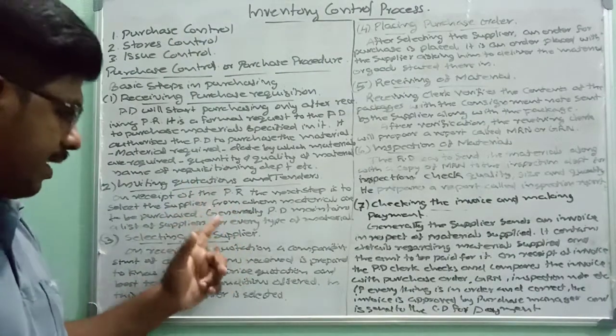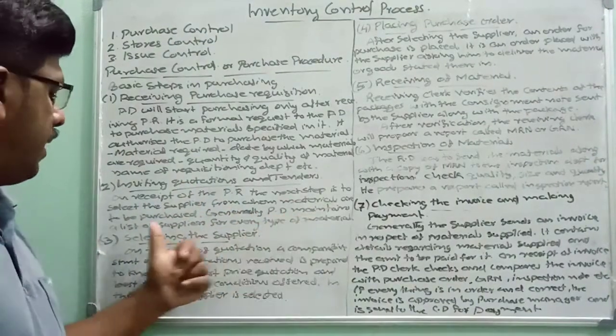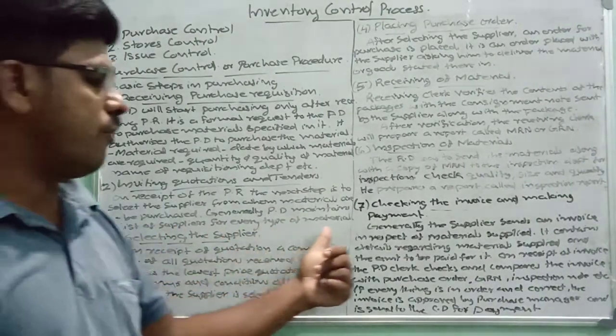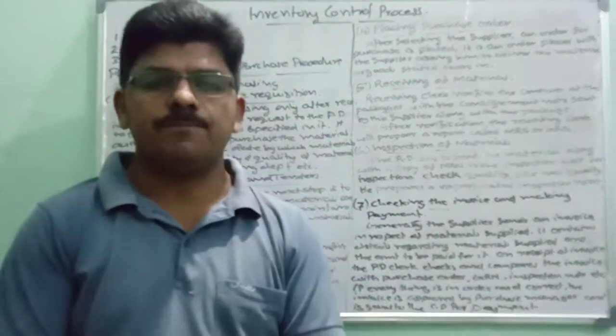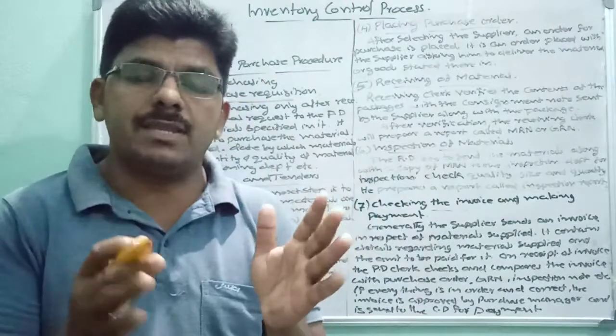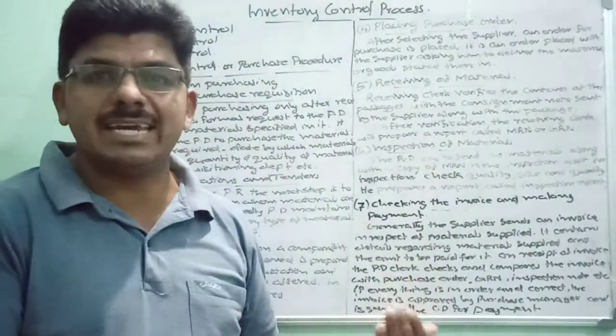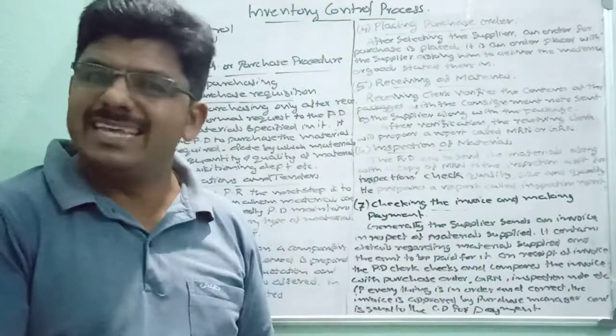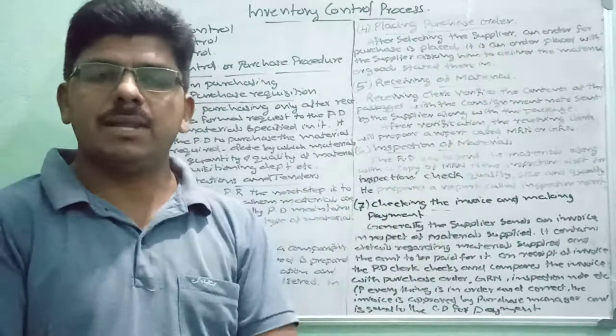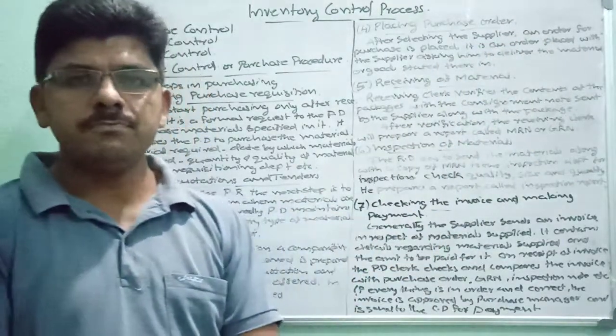Generally, the purchase department maintains a list of suppliers for every type of material. For each and every type of material, the purchase department may maintain a record or list of the prospective suppliers.